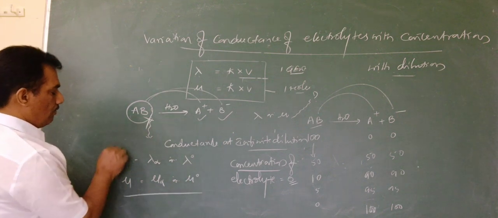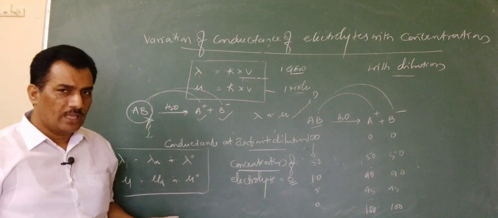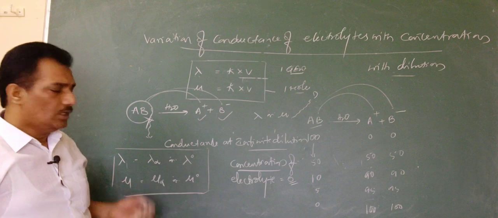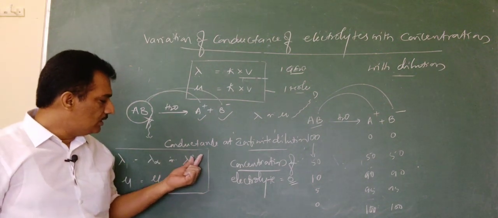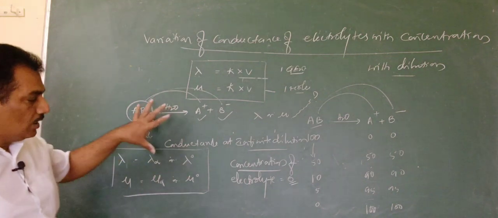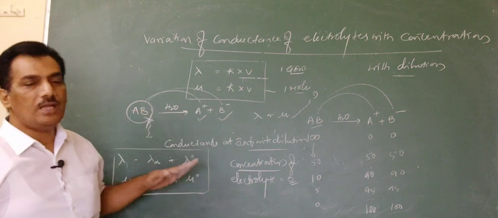That is the reason why we have two different symbols. Both mean the same, but if you want to represent with the dilution, use infinity; if you want to represent with the concentration, use naught. Clear? This is the representation at infinite dilution.